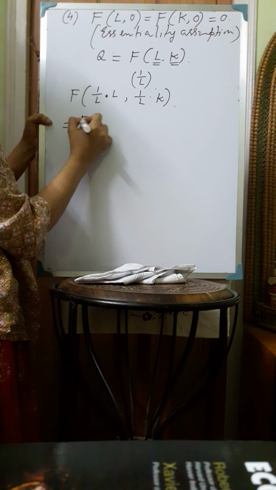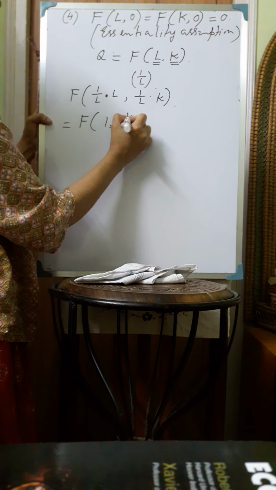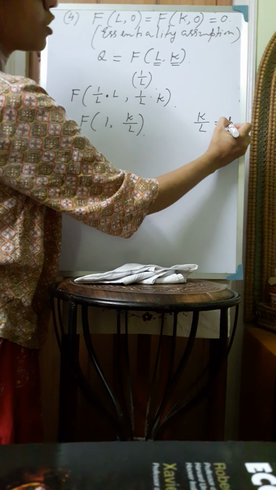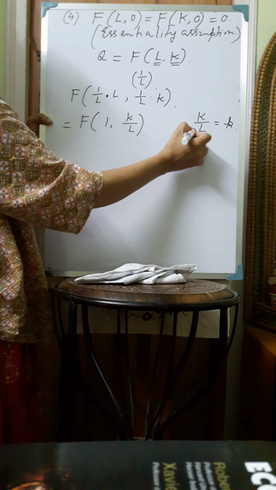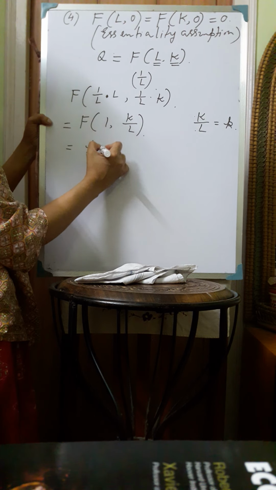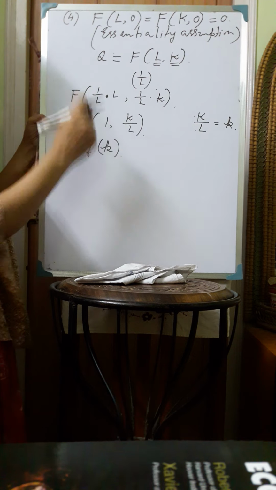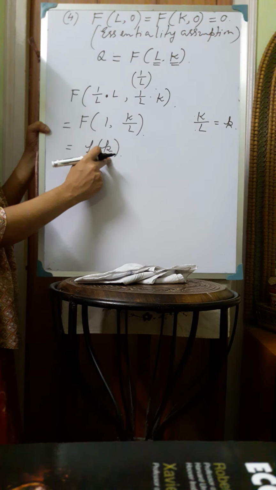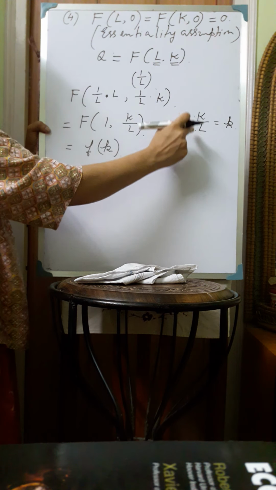So from here we can write f(1, K/L). Now K/L is denoted by small k. So small k represents capital per unit of worker. So this can be written as small f and within brackets small k. So the new production function is a function of small k, and small k is the capital per unit of worker.